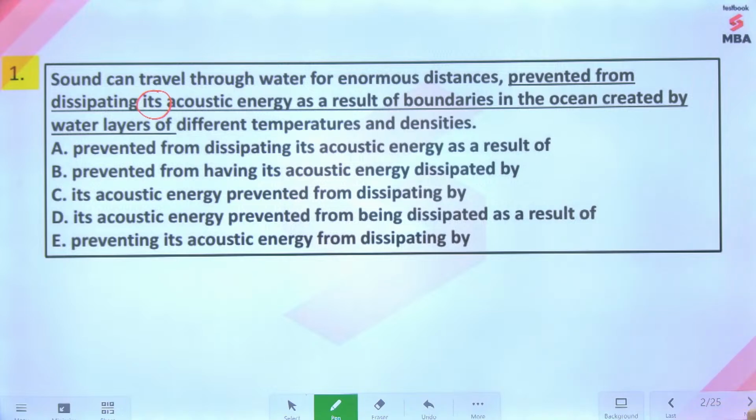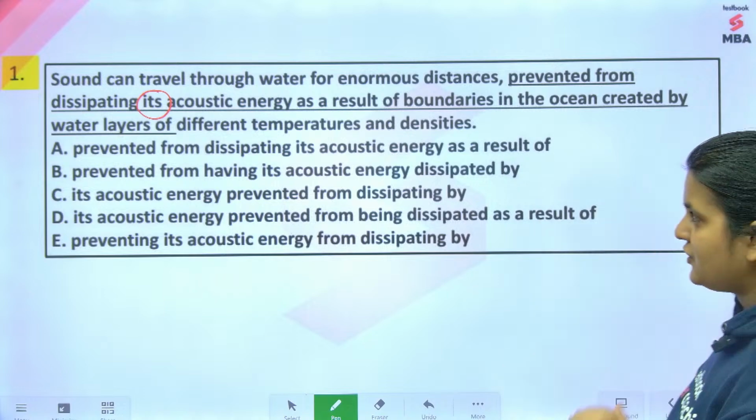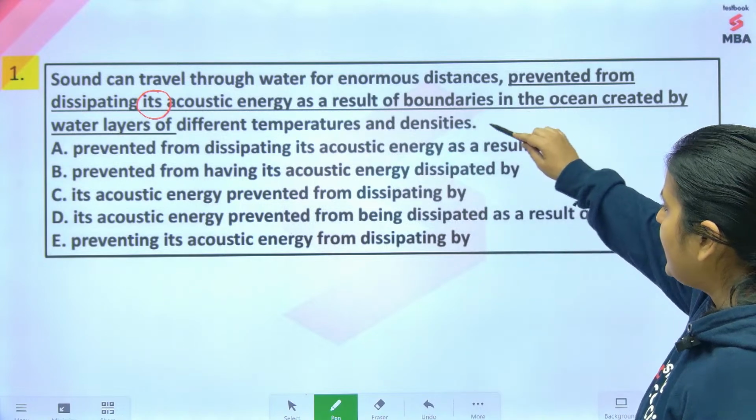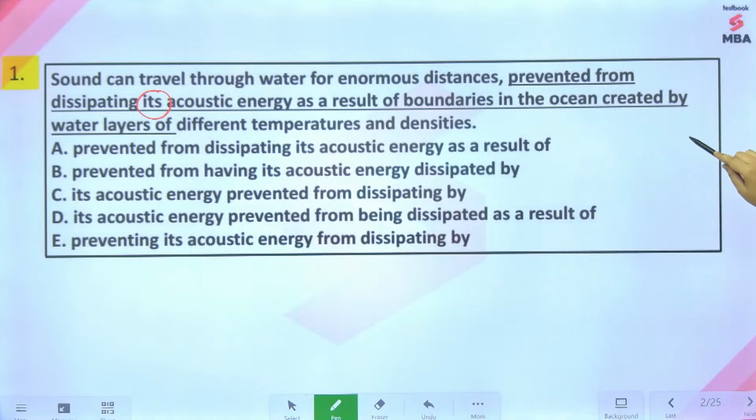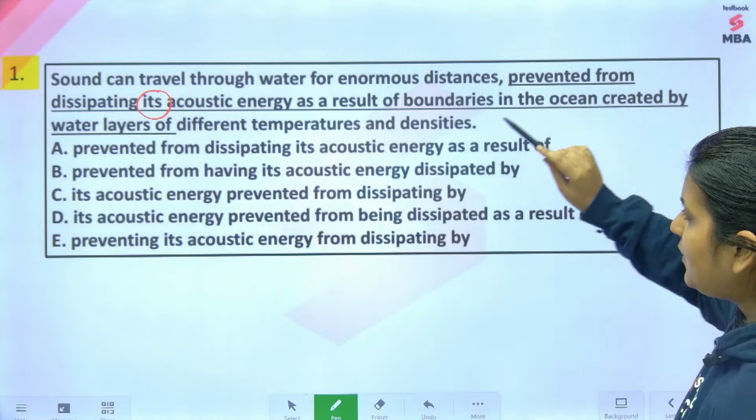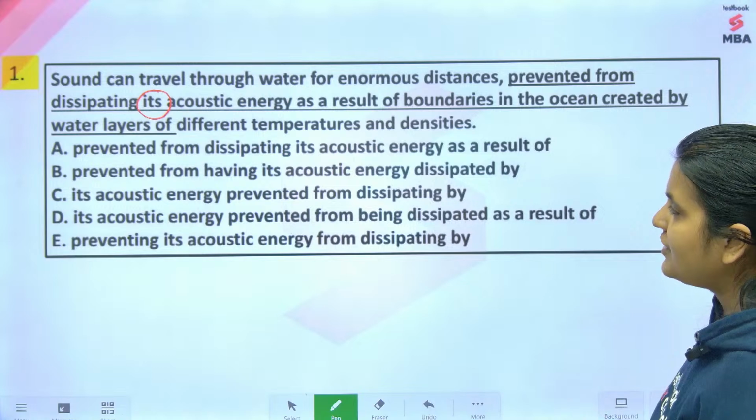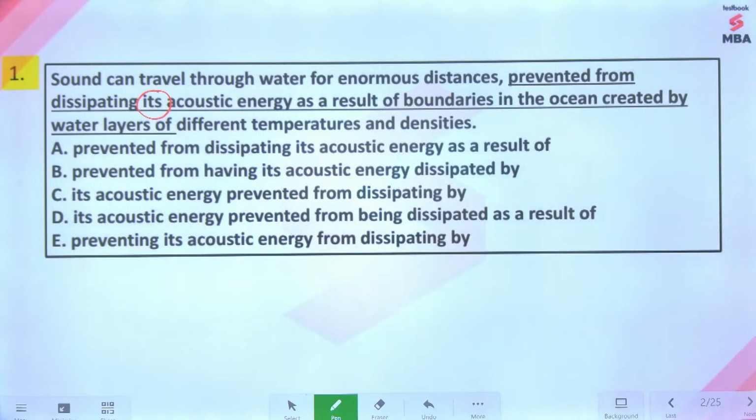Okay, Divya says B. Now let's have a look at it. As a result of boundaries in the ocean created by water layers of different temperatures and densities. Okay. You said A, B. ठीक है, different answers दे रहे हो guys आप. Everyone, have you finalized the answer?